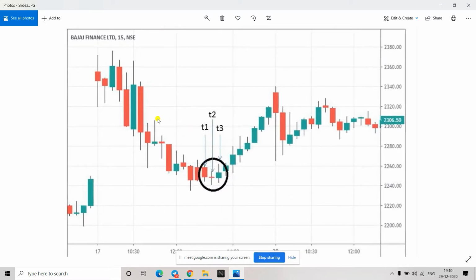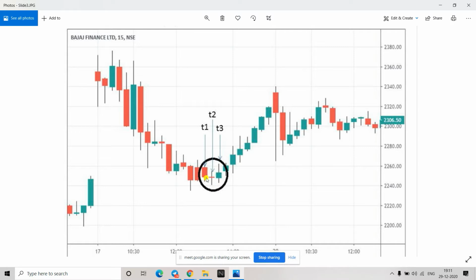If you see here, the price was going down, and every candle was giving me confirmation that sellers are dominating because the lows are getting broken. The low is broken by this candle, and again the low of this candle was broken here. All red candles, sellers are dominating over here. And at T2, after reaching this candle, for some reason sellers are not dominating. This is an indecisive candle. Nobody is dominating suddenly after a good fall.